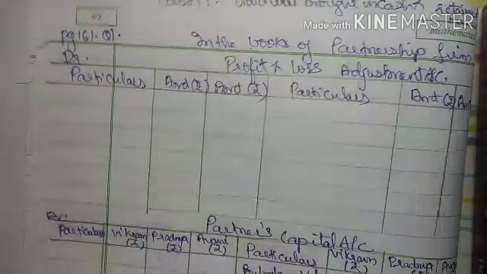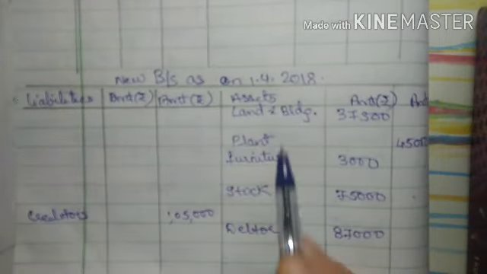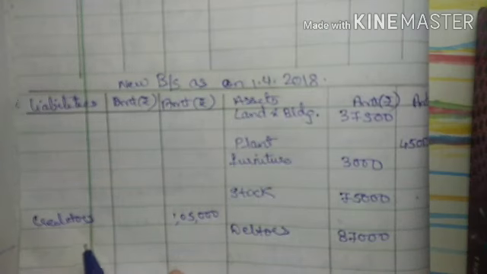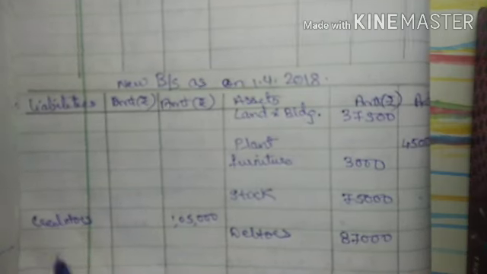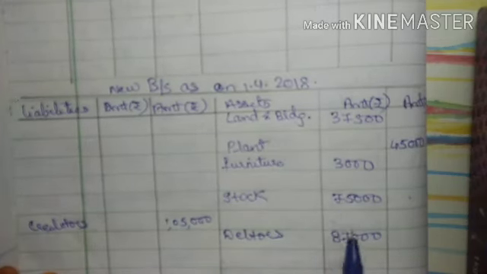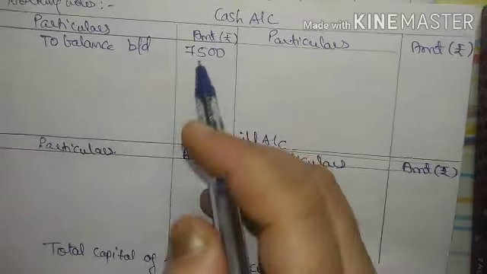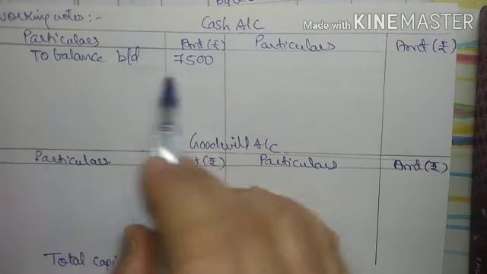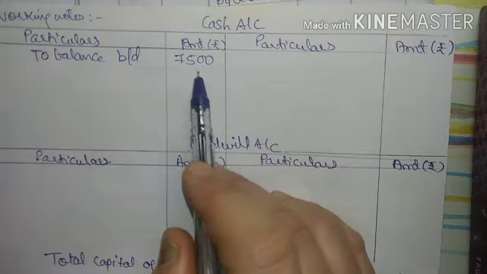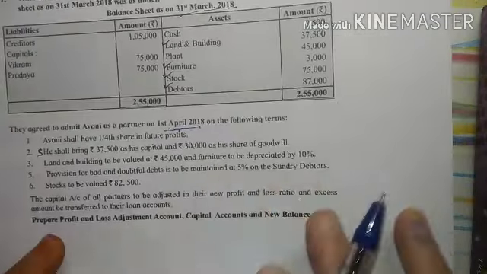Now see, to save time, I have already done the posting. In partners capital account, I have posted the opening balances. In balance sheet, I have posted all the assets in the asset side, liabilities in the liability side, right? The assets which have been marked, the amount of those assets have been written in the inner column. Now from asset, you have to remember this, you have to make cash account separately. So the balance brought down for cash is 7,500. This is my working note. One is cash account, one is the goodwill account. Okay, now we will start with the adjustments as posting has been done.